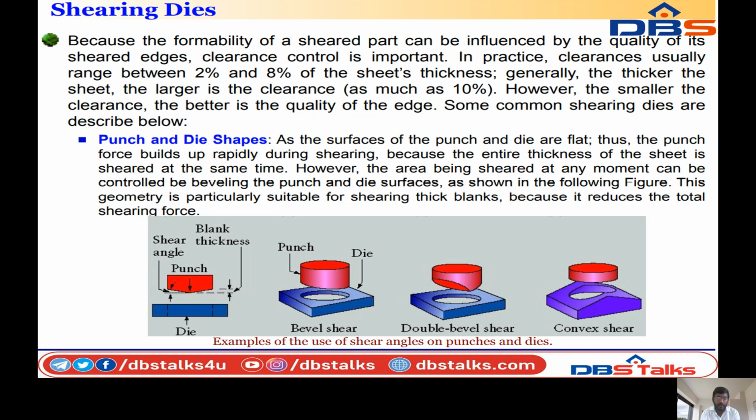So you can see the figure. The blue color indicates the die, the red color indicates the punch. So the punch in this form has the shearing angle formed, and the blank thickness will be produced in the punch. The punch will press into the die, so a hole will be created. So you can see the next figure: bevel shear, double bevel shear, convex shear. These are all the operations which can be formed with the punch and die shapes. So you can see the figures also.